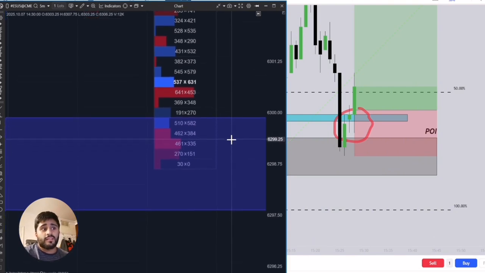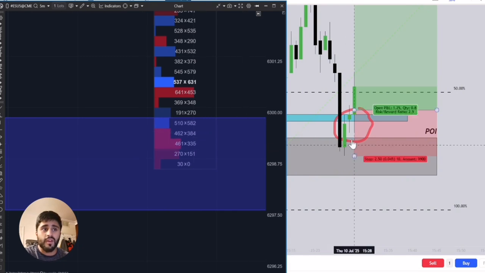Then we saw 461 for 335. Then we saw 270 for 151. Then we saw 30 for 0. So what we saw is more aggressive sellers, more aggressive sellers, more aggressive sellers, right? Despite that, the market broke up once, twice, 3 times on the 1-minute chart.